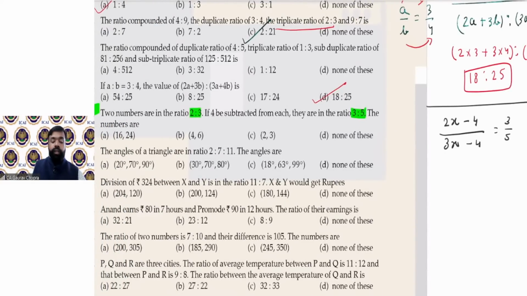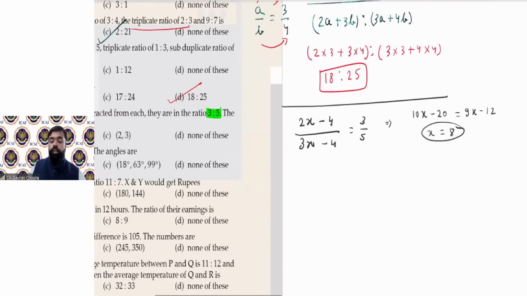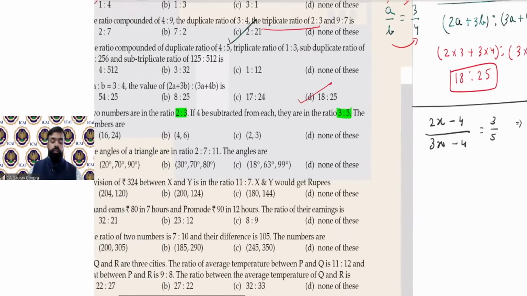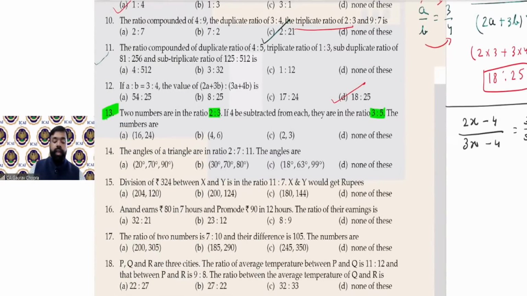So what is the requirement? Find the two numbers. So first number was 2x, so 2 into 8 is 16, and 3x, 3 into 8 is 24. So 16 and 24. These are the two numbers. तो ये वो दोनों नंबर हो गए हैं. This is the first method.